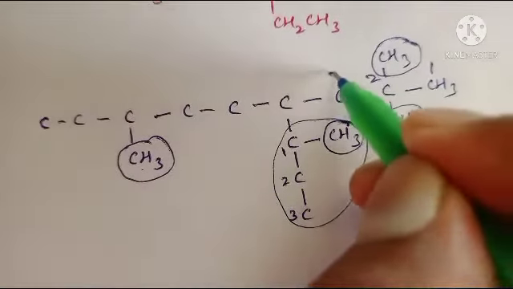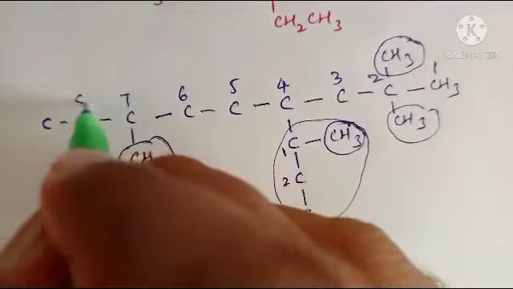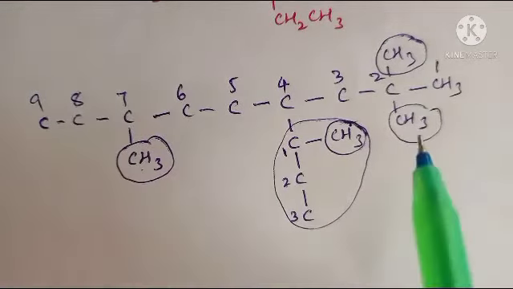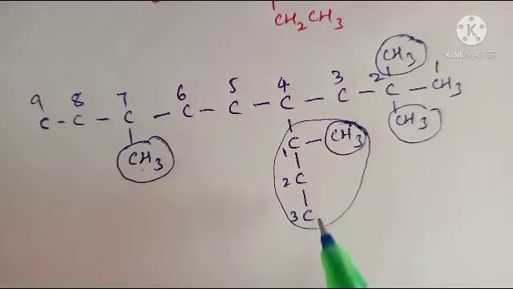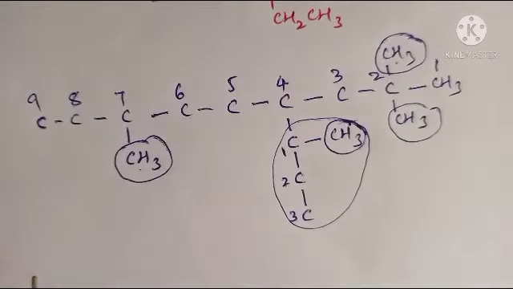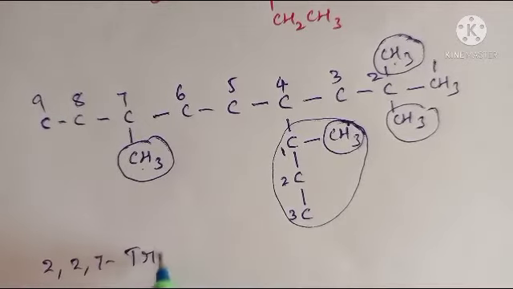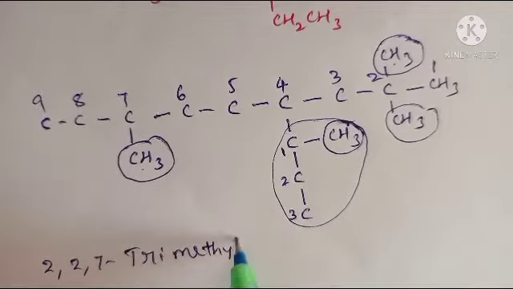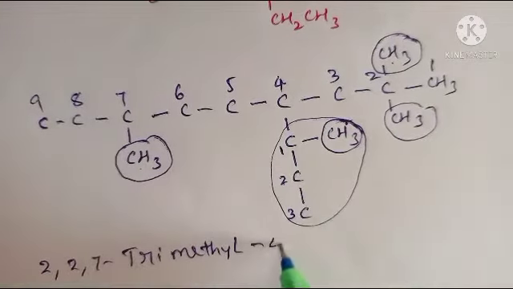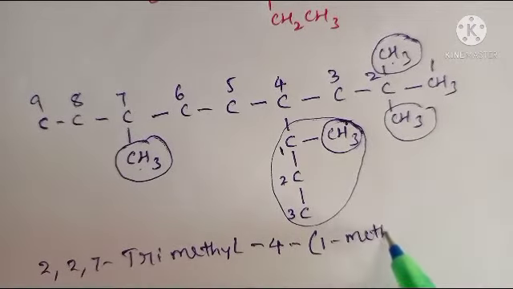1 2 3 4 5 6 7 8 9. Right. Now give the name. Substitutions, 2 methyl groups, 1 propyl. So methyl comes first. So at second position, 2 methyl groups, 7th position. So 2 comma 7 trimethyl. Okay, these 3 substitutions completed. For this one at 4th position, 4, but inside at first position 1 methyl group is present.